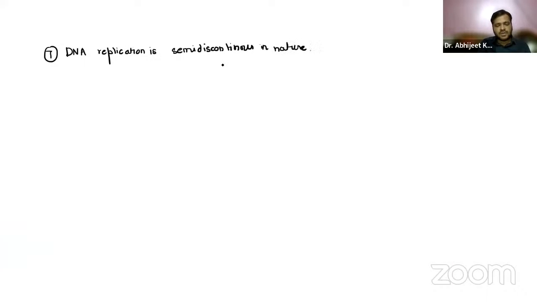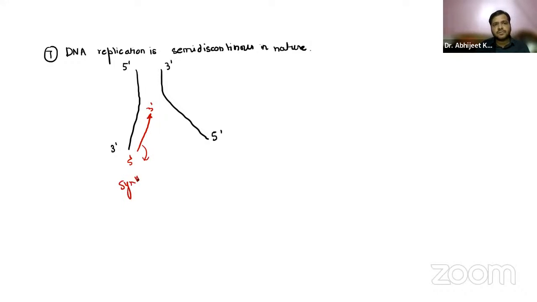Guys, you already know we have the two DNA strands in the form of a replication fork, 5' to 3' and this 3' to 5'. One strand is synthesized continuously from 5' to 3'. This is called the leading strand.